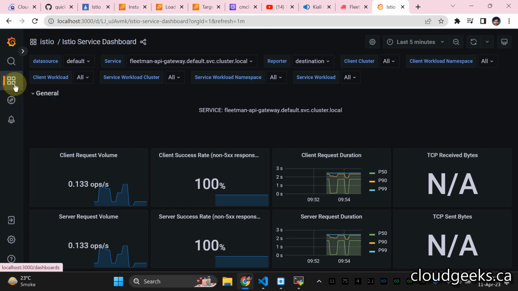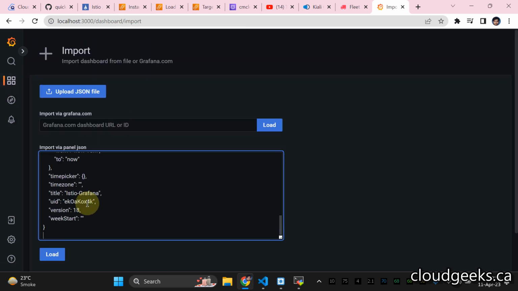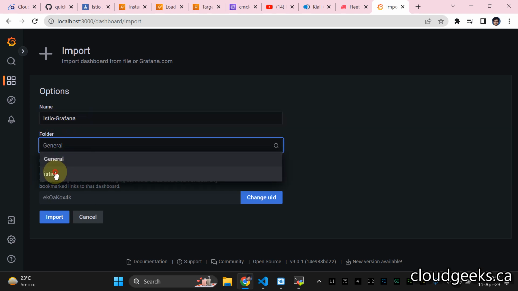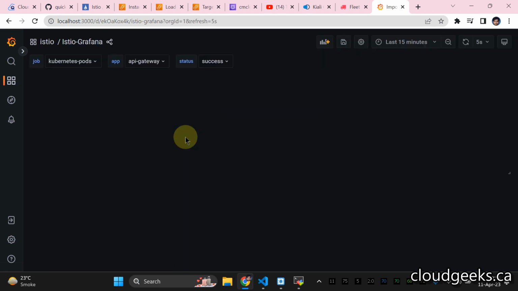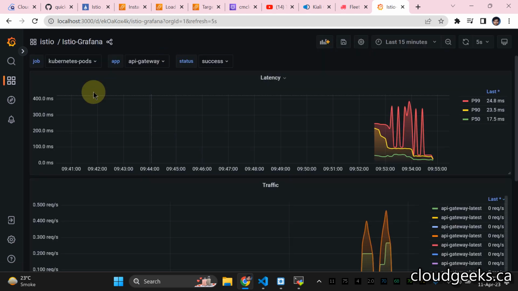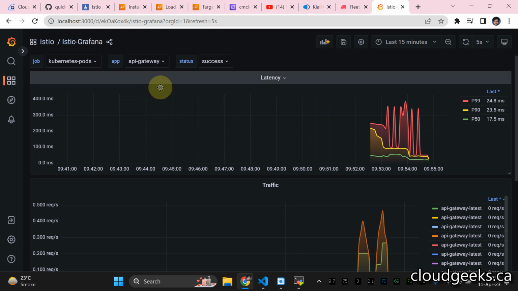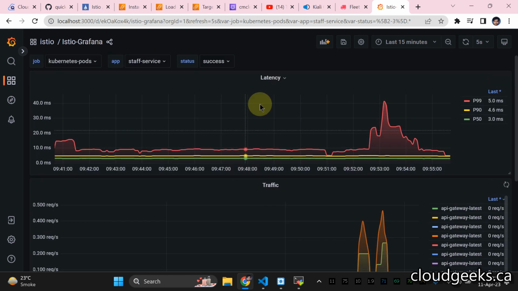Let's say we want to import one of them. Click this section and click import, and I'm going to paste this JSON here. I'm going to press load here. I'm going to import that in this directory. So you see, we have the default namespace, and these are the Kubernetes pods we have in our area, right? We can check the latency, P99, and everything in the Grafana dashboard as well.